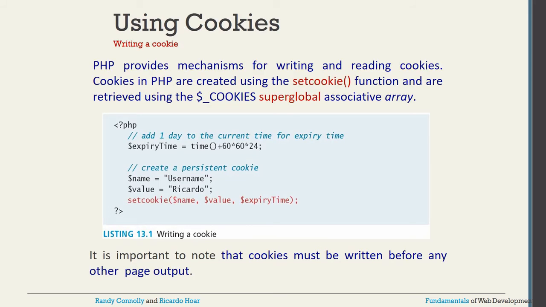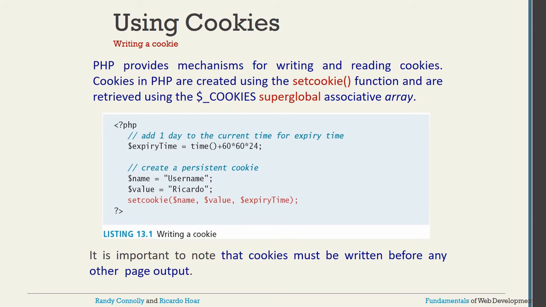Whenever you are writing the code for a cookie in PHP, you should know one function called setcookie. You have to set the cookie value first of all. See in this example, we are using setcookie. Actually there are three parameters. The first one is the expiry time, so you can put a particular time here: current time plus 1624, for which the cookie can be saved. Then the name and the value also. So setcookie takes the name, then the value, then the expiry time we already set.